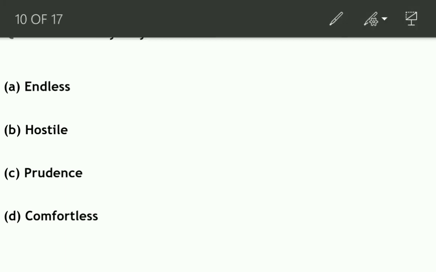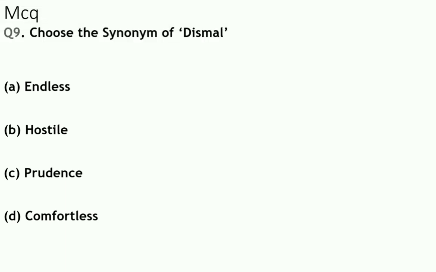The meaning of dismal is, for example, you will see many people in your life who continuously experience change in mood. They say, "I don't want to do this thing because my mood is not good. Okay, I am feeling angry now." That is the meaning of dismal. The exact meaning of dismal is causing change of mood.